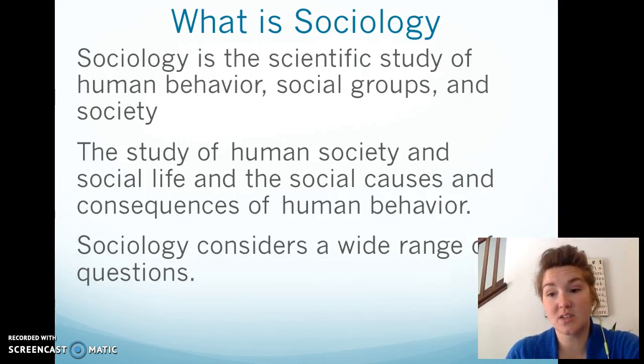So the causes and consequences kind of look at how psychology and sociology and anthropology and history and all of these cousin disciplines influence what we think of as sociology. So how I as an individual am going to react to a particular situation is going to be influenced by my own beliefs and frameworks as well as what society tells me.